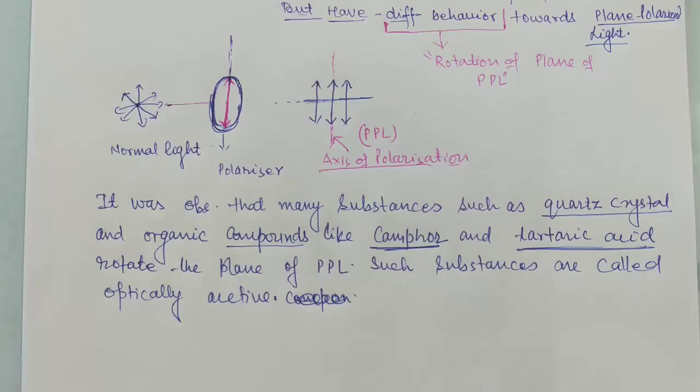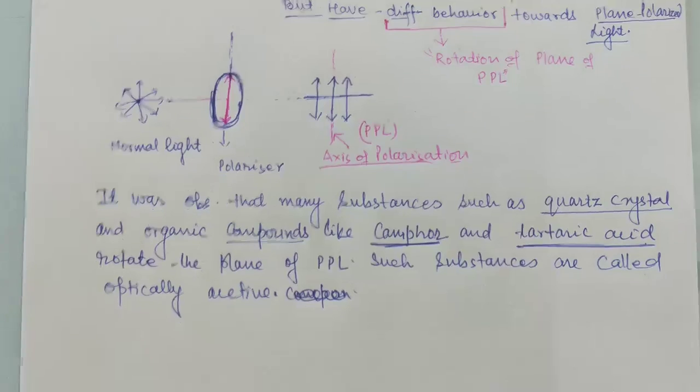Not every matter has this ability. This is called a constitutional property of matter, and it is a very important property.